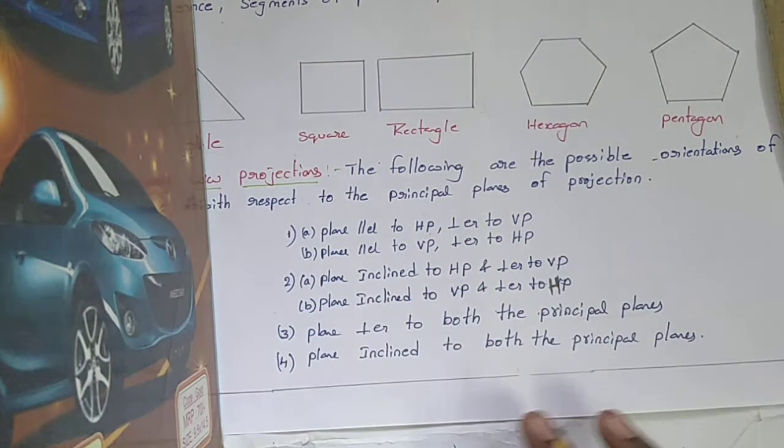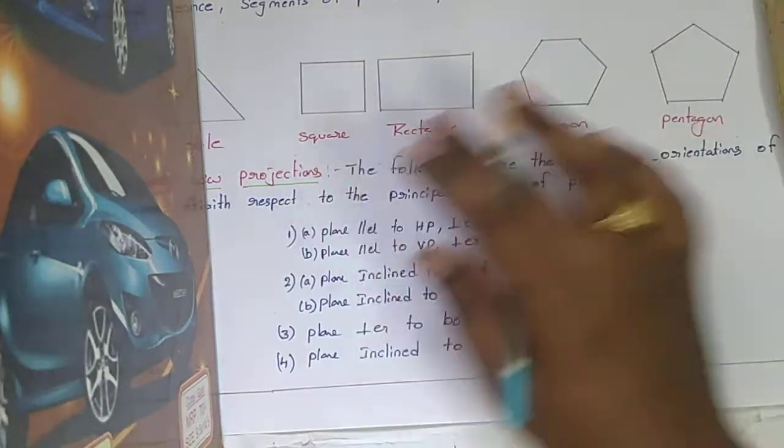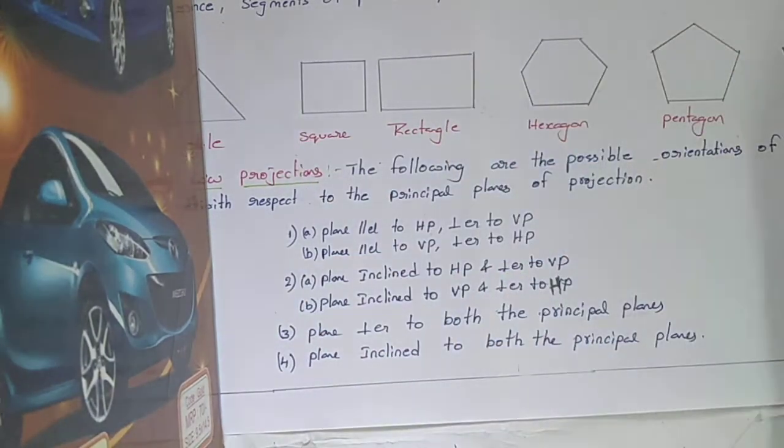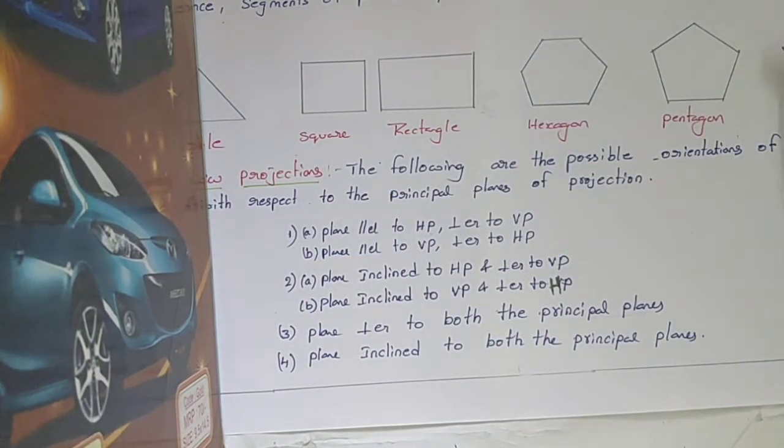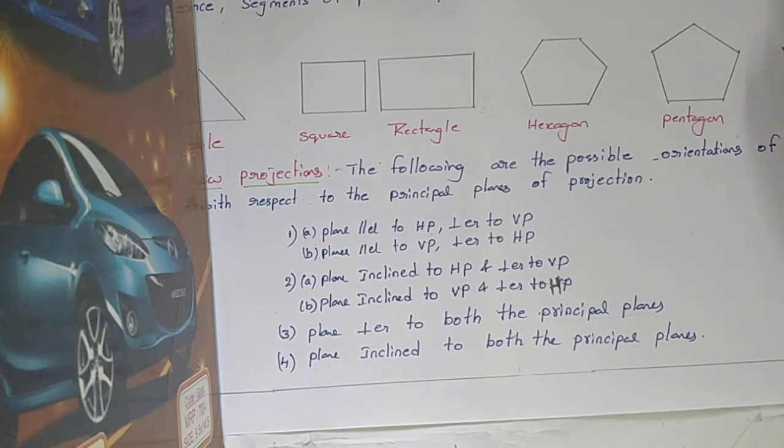Based on these conditions, we have to draw the projections for different plane figures, for example triangle, square, rectangle, pentagon, hexagon, rhombus. These are the different planes.